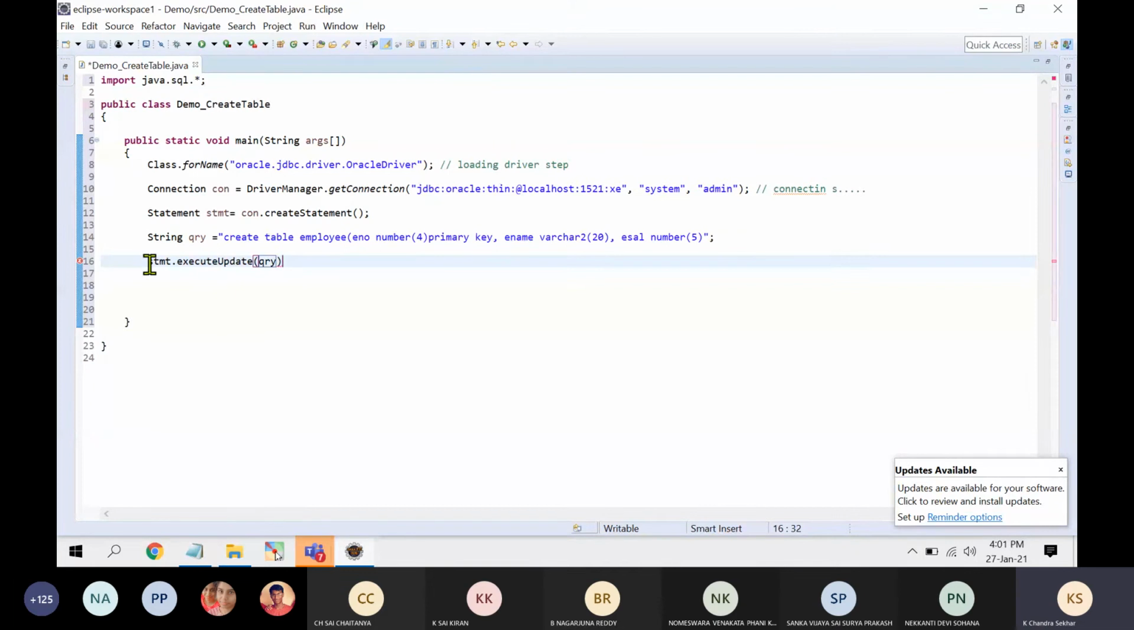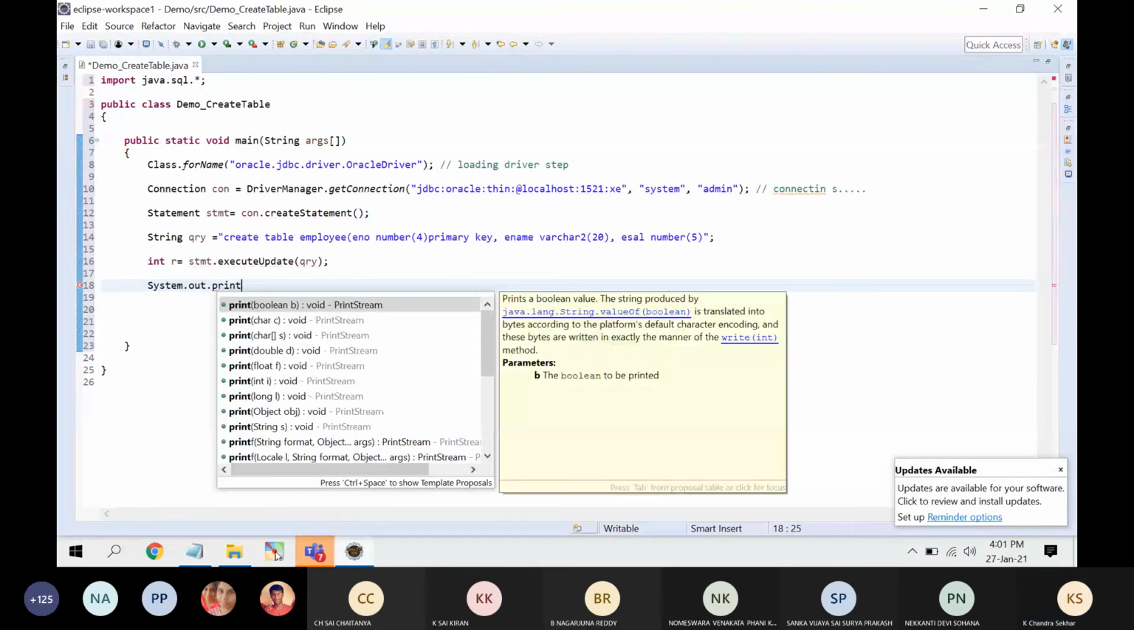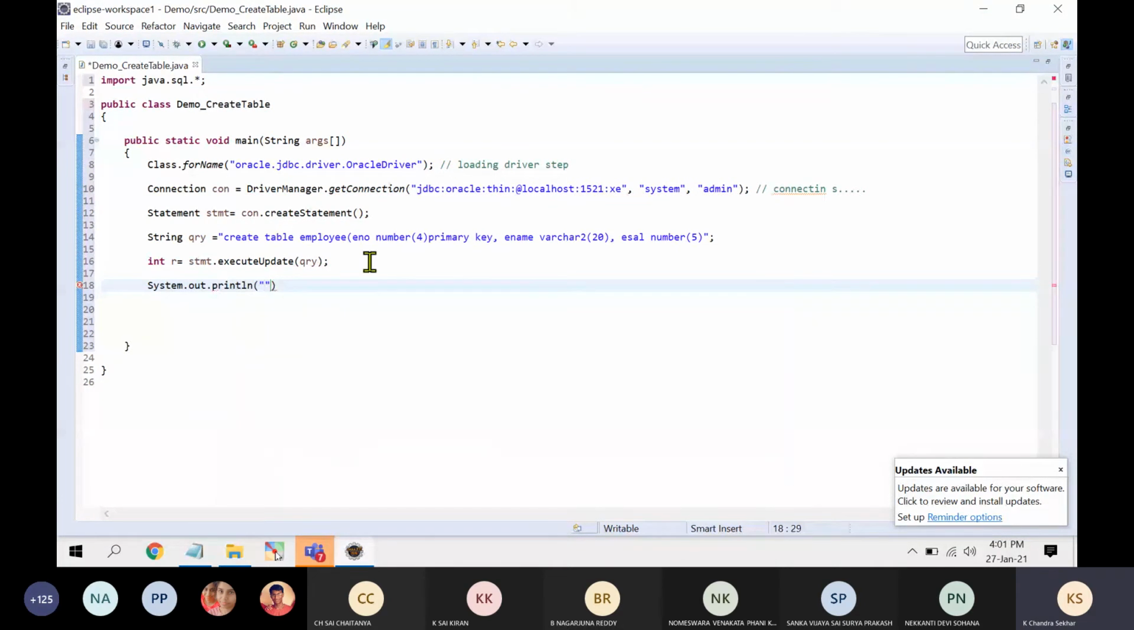The statement will return one integer. executeUpdate, say some int r. Semicolon I forgot. Let me write it, and then the semicolon.